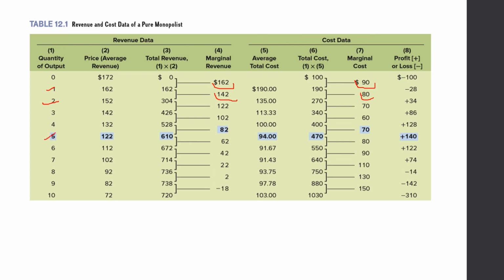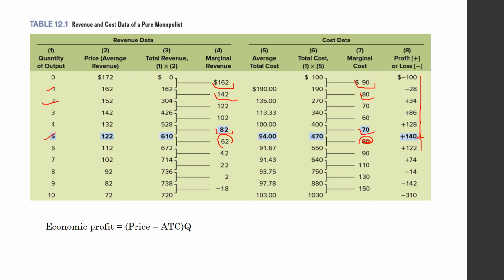And up to the fifth unit, he will stop producing after that. Why? Because at the fifth unit, the marginal revenue is 82 and marginal cost is 70. If he produces a sixth unit, the marginal revenue will become 62 and cost will be 80. That is against the rule for profit maximization, so he will not produce the sixth unit. He will stop at the fifth unit. You can observe in the profit column that at first the profit is increasing, but at the fifth unit it is maximum. After that it is decreasing. So he will produce only 5 units.